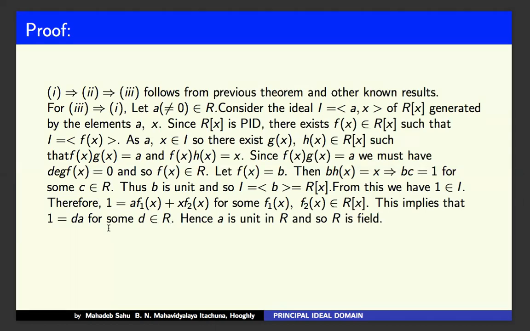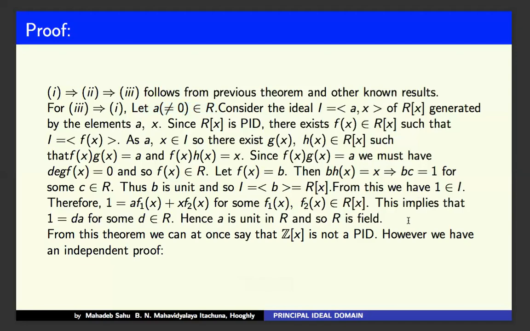So I have no need for d, but I take a as a unit of R. Therefore, start from here: let a belong to R. As a is nonzero, any nonzero element of R is a unit, so from the definition, R becomes a field. Understand it? Okay.